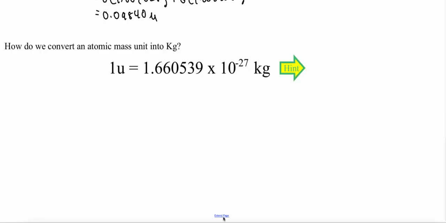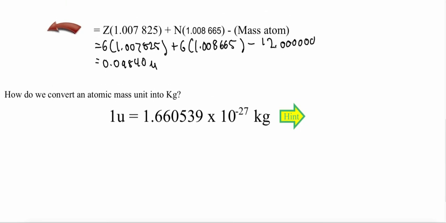So I'm going to multiply this number by that many kilograms.